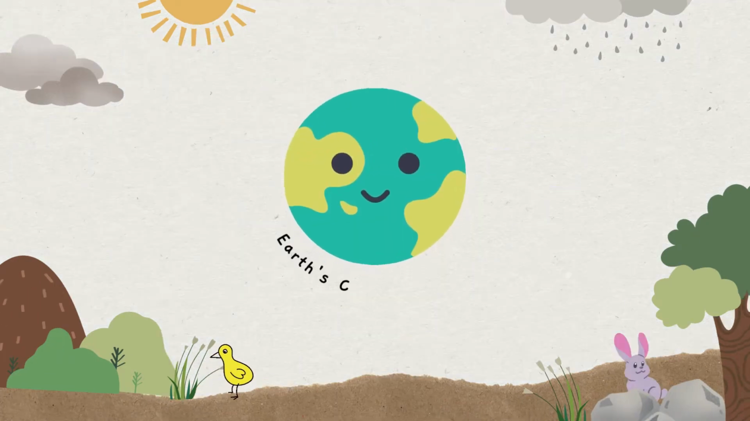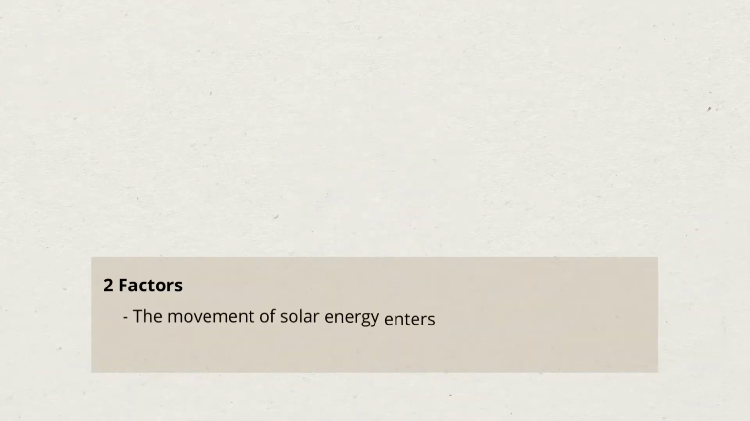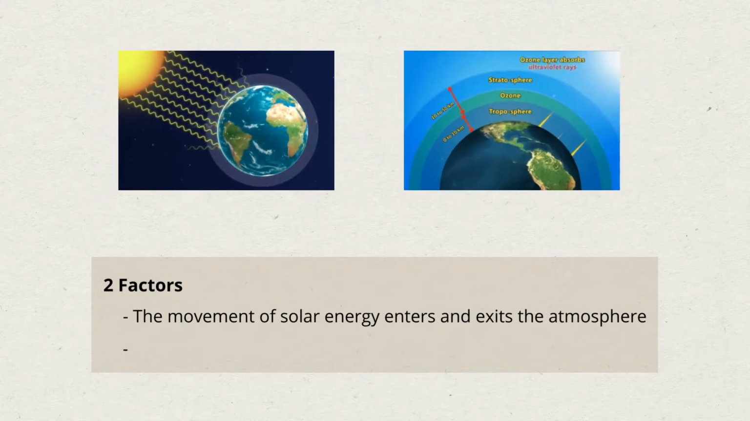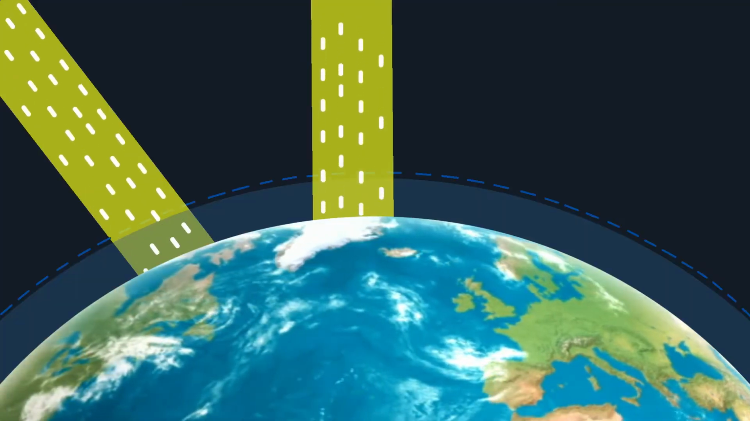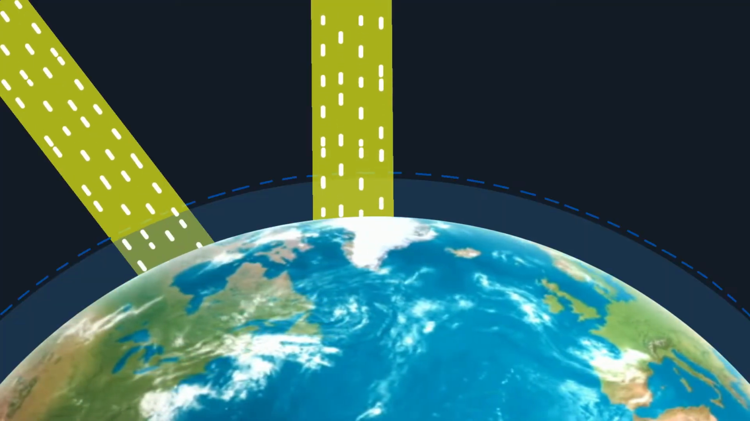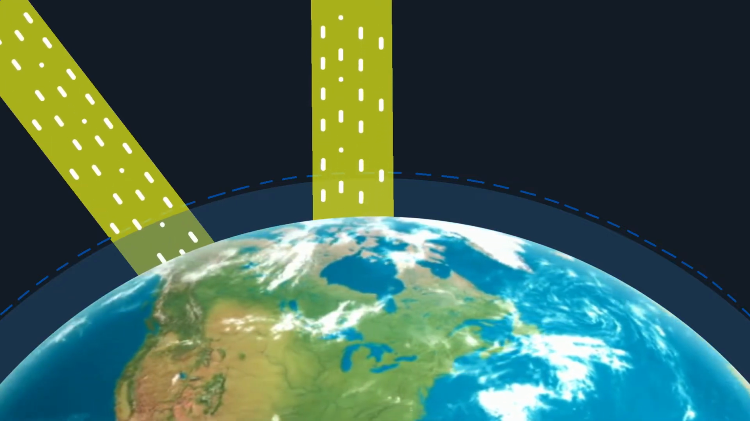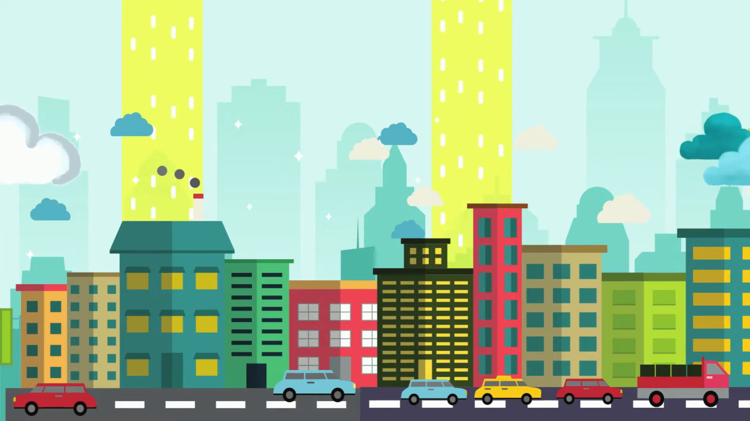The Earth's climate system is influenced by two things. First, the movement of solar energy enters and exits the atmosphere. The second is the movement of heat in the atmosphere and oceans. When the sun's energy reaches the atmosphere, some is absorbed, and some will be reflected, mainly by clouds. However, the remaining energy heats the Earth's surface, and a tiny fraction of solar energy will leave the Earth's surface.